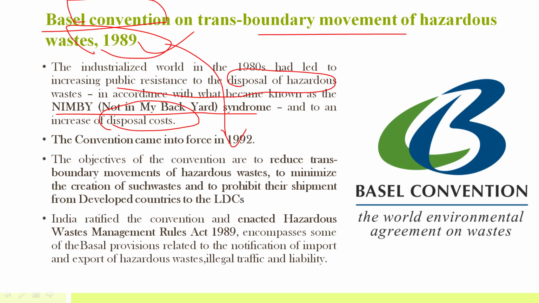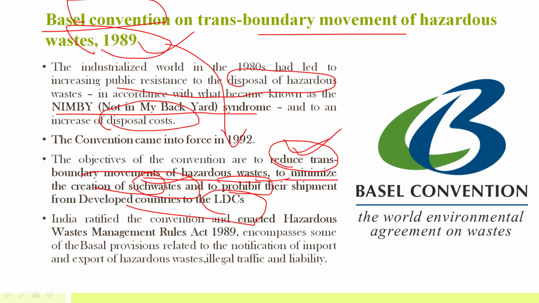The main objective of this convention was to reduce transboundary movement of hazardous waste, to minimize the creation of such waste, and third, to prohibit their shipment from developed countries to least developed countries. Right? So this is reducing the transboundary movement of hazardous waste, minimizing the creation of such waste, and prohibiting their shipment from developed countries to least developed countries.